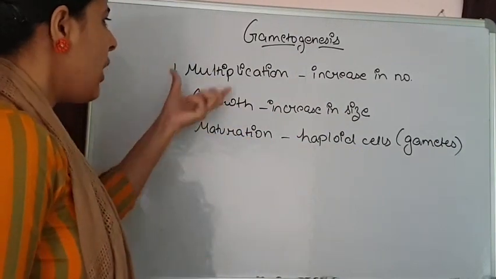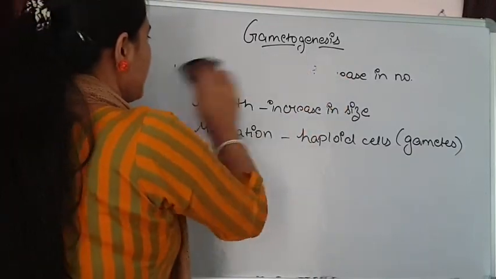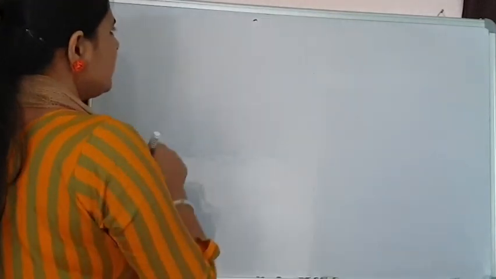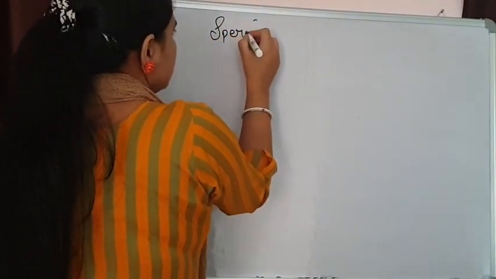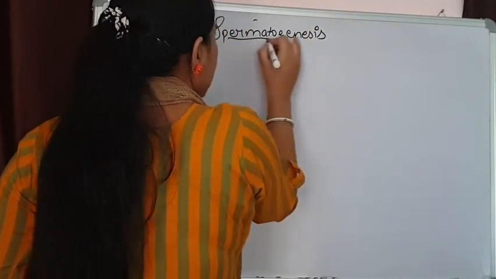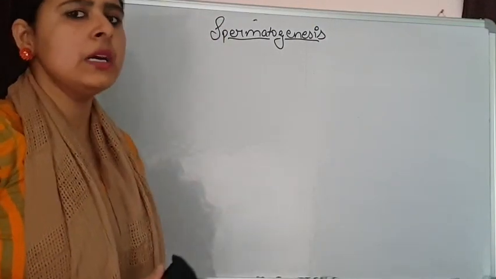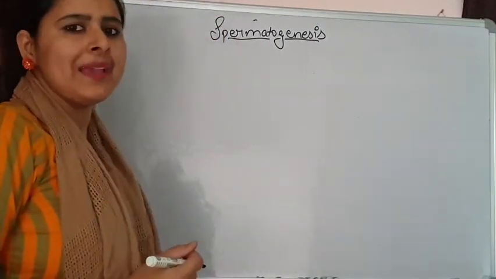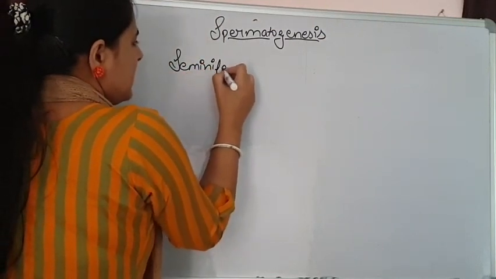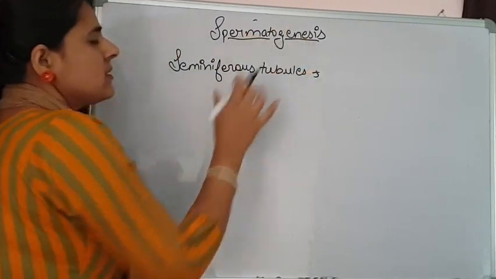Let's see how these three phases work in the process of spermatogenesis. So let's discuss spermatogenesis. Spermatogenesis takes place in males, and with its help, sperms are formed in the testis. When we discussed the male reproductive system, we talked about seminiferous tubules. Seminiferous tubules are those structures in which spermatogenesis takes place.